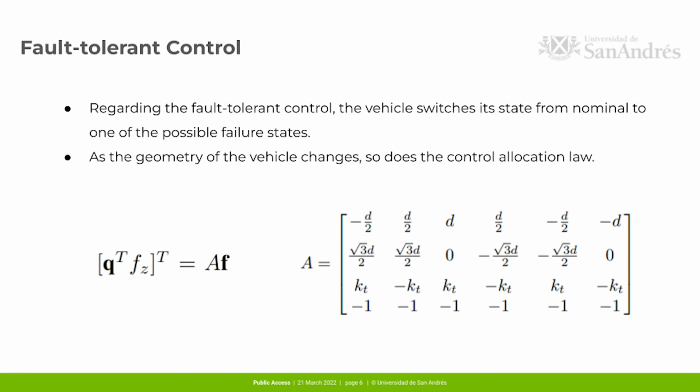Then, when a failure occurs, only the matrix A needs to be changed to consider the lack of the failing motor and the new orientation of one of the reconfigured ones. As all these possibilities are pre-computed, the vehicle only switches between a number of predetermined matrices. This allows us to maintain the same control law, such as a PID controller, and it keeps the control design simple.